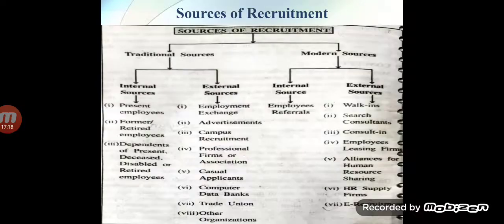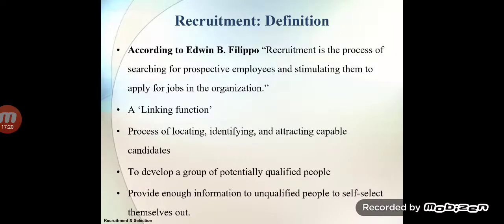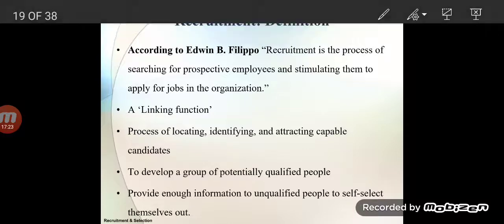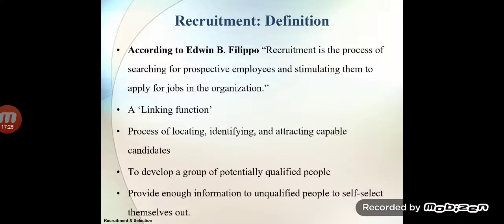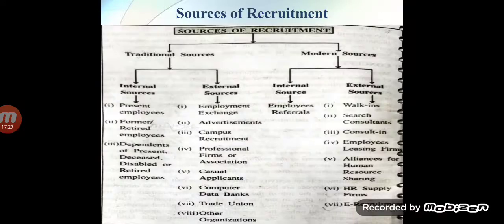Okay, do any students have any doubt on this point? Clear till here? The next point is the most important point for your examination, which we will learn in the next lecture: sources of recruitment, traditional sources and modern sources. Under that, internal sources of recruitment and external sources of recruitment, and in the modern sources also internal sources of recruitment and external sources of recruitment. It is the process which is the most important for your examination.